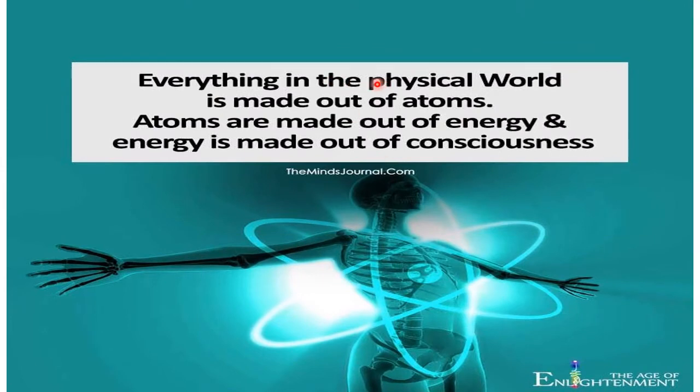Everything in the physical world is made out of atoms. Atoms are made out of energy, and energy is made out of consciousness. That means if you see the physical world, the material world, everything is made up of atoms, whether it is you or me or a table or whatever you see. Everything is made up of basic units, and they are called atoms. How this word atom came, we will discuss later. Atoms are the fundamental units, the basic units we find in every matter.